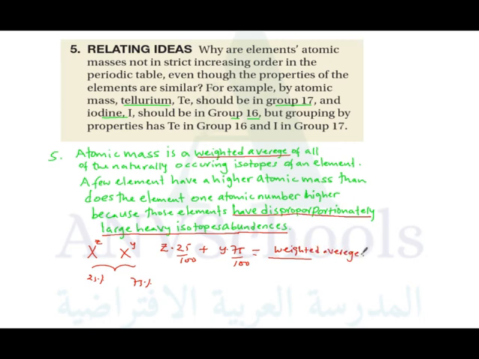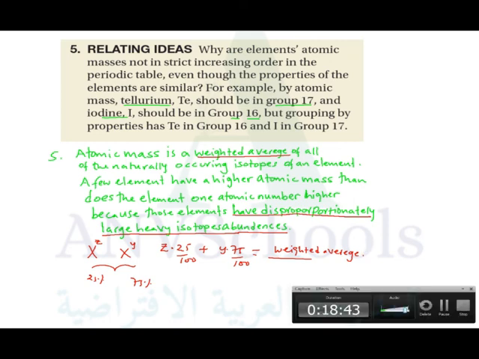So the result can be out of the expected order, because some of them have disproportionately large heavy isotopes. We will discuss this in the next lesson. So these are some of the questions that we consider in this section.